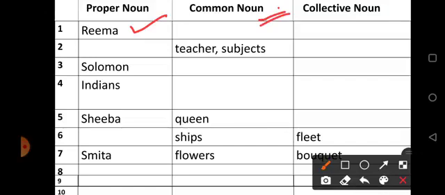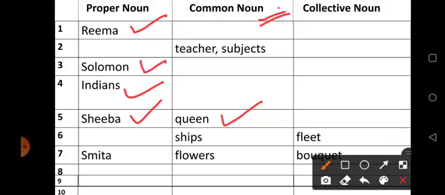See, third sentence was Solomon was known for his wisdom. Solomon, this is the name of a particular boy, so we added it in the proper nouns column. Indians are known for their intelligence. Indians, proper noun. Queen Sheba was famous for her beauty. Sheba, proper noun. Queen, common noun.